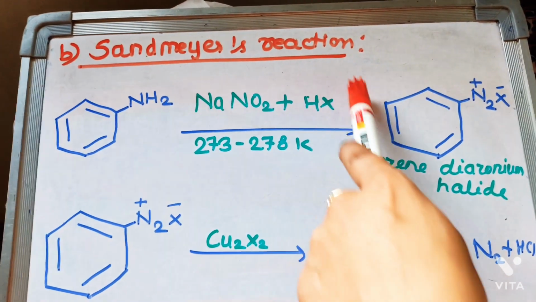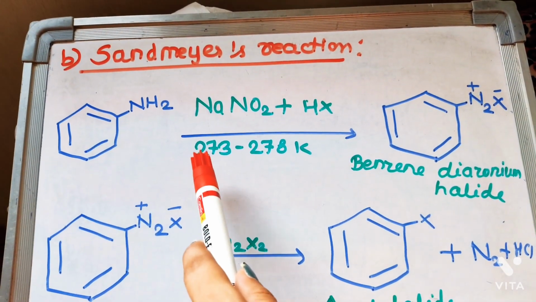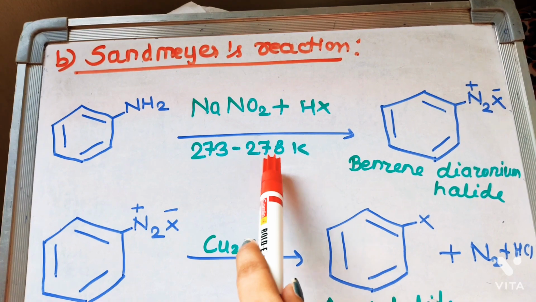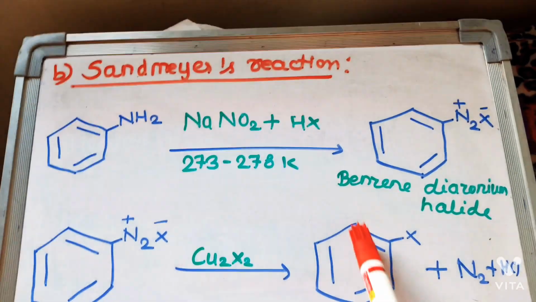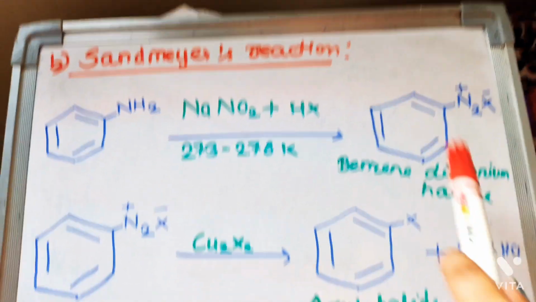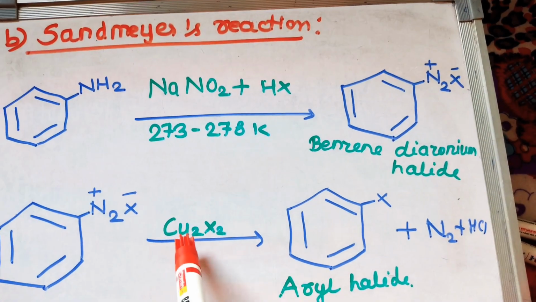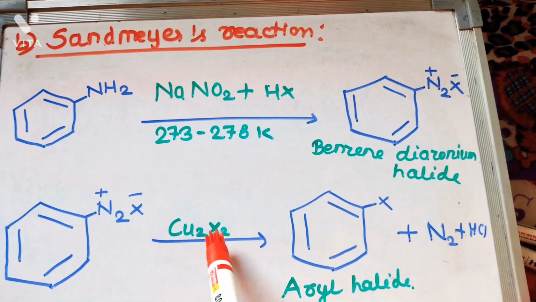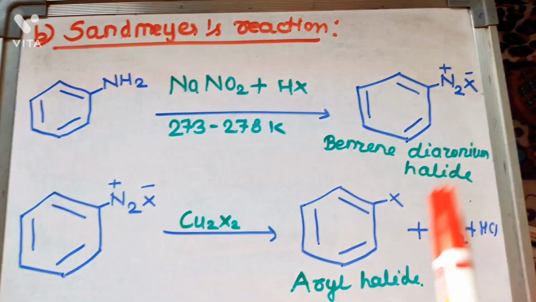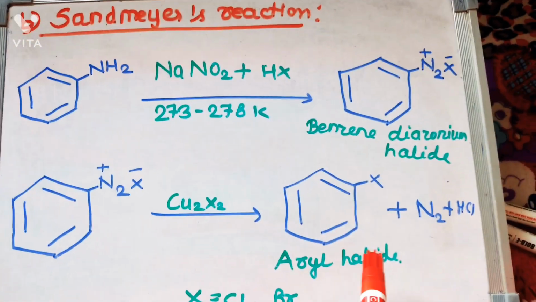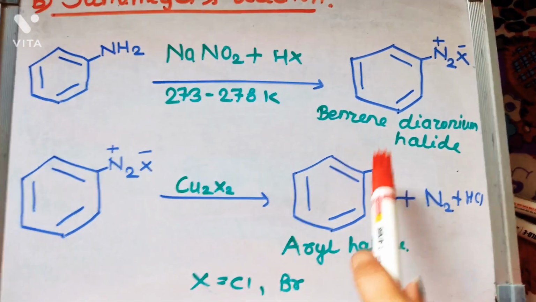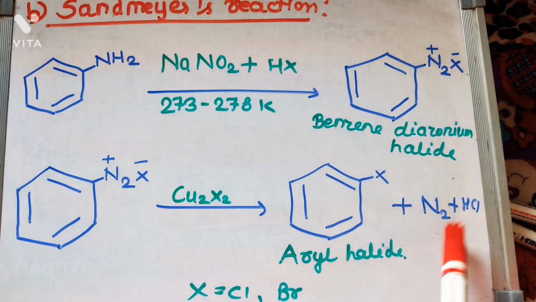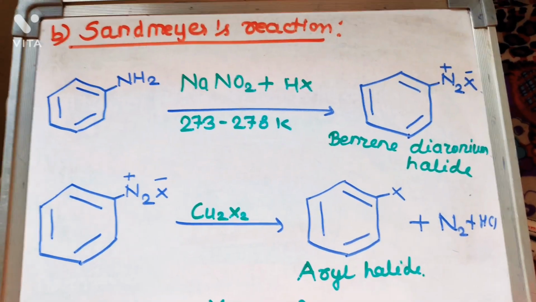X means halide, halogens. In presence of 273 to 278 Kelvin temperature, we get benzene diazonium halide. From benzene diazonium halide, in the presence of Cu2X2, copper salt, we get aryl halides. X means Cl, Br, plus N2 plus HCl.